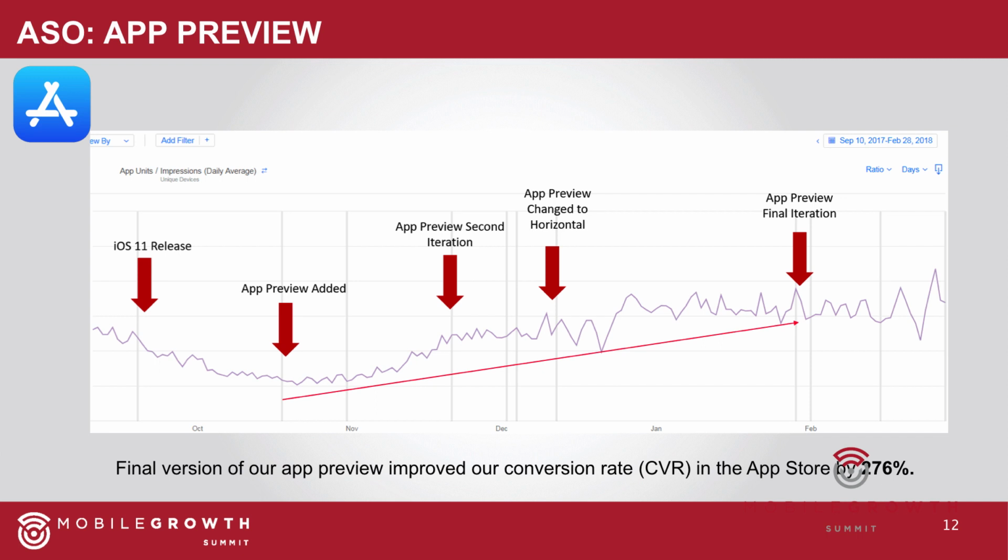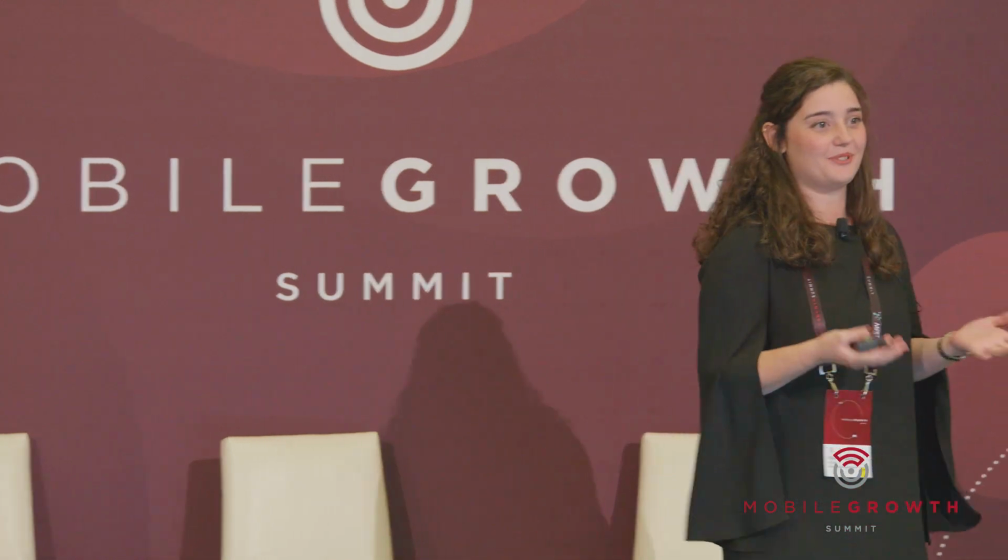So here's what happened with our conversion rate through this journey. When iOS 11 was first released, we saw a dip in our conversion rate. We can explain this by two factors. One would be overall impression numbers in the App Store increased by a lot when iOS 11 changed its layout. And two, our video wasn't ready, so we didn't have a video in the App Store, so that also caused our conversion rate to drop.